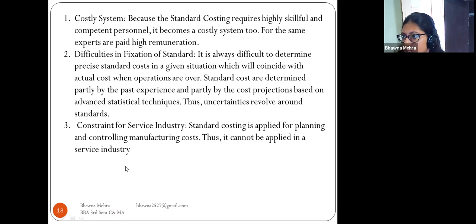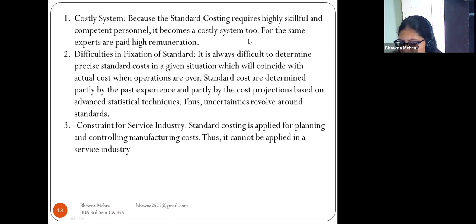The standard costs are determined partly by past experience and partly by cost projections based on advanced statistical techniques. Thus uncertainties revolve around the standards.